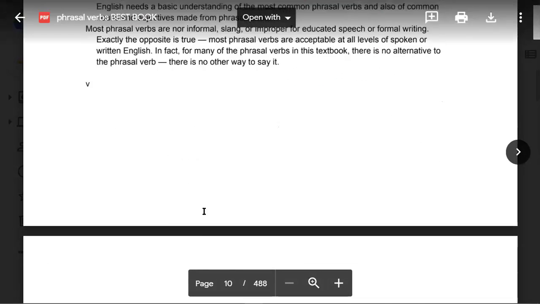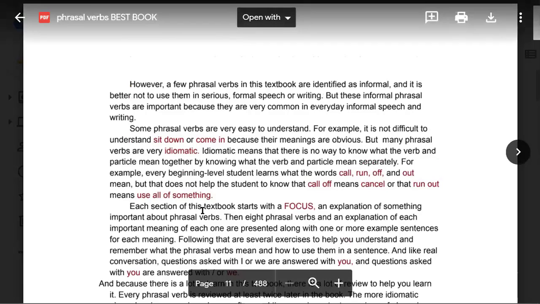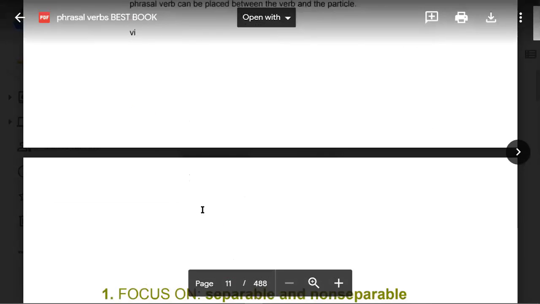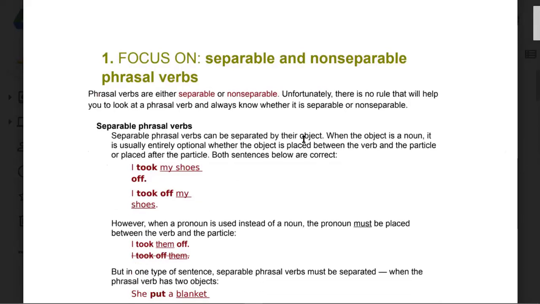Okay, so now let's read some of the verbs. Okay, so phrasal verbs. We will discuss now some of the phrasal verbs. And as I told you, some are separable and some are non-separable. So let's get that thing again because it's very important.